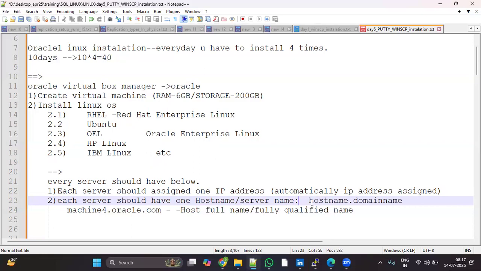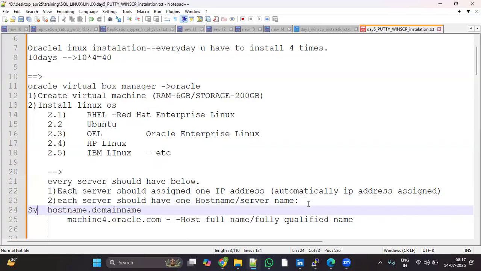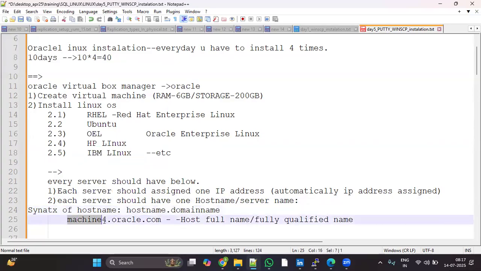Okay, so how do we provide the syntax? Syntax of host name: host name dot domain name. Here, what is the host name? This is the host name, and this is the domain name. The entire thing you can call the host full name, or fully qualified name. The server full name. Clear? Any queries?